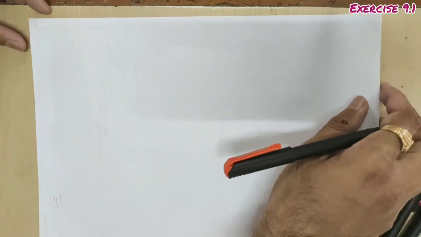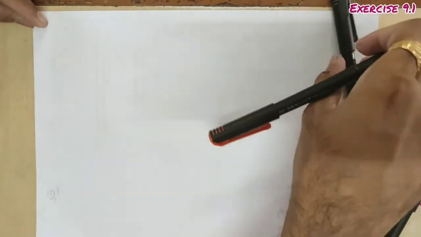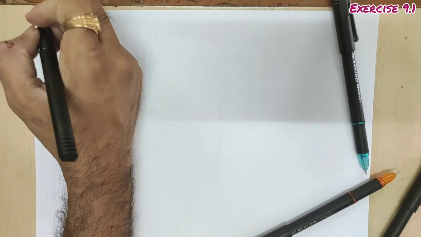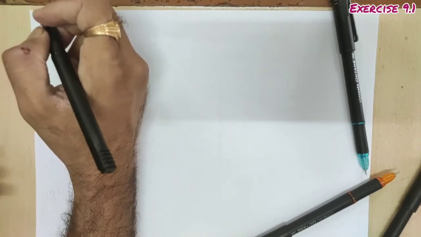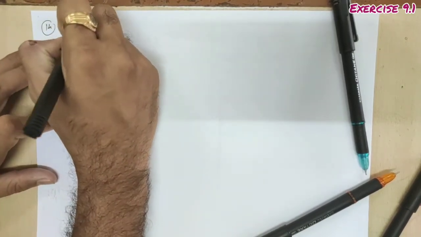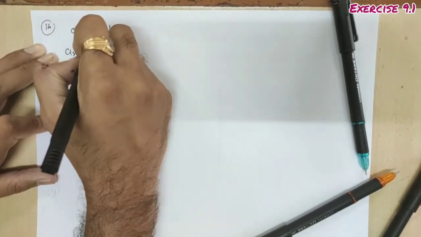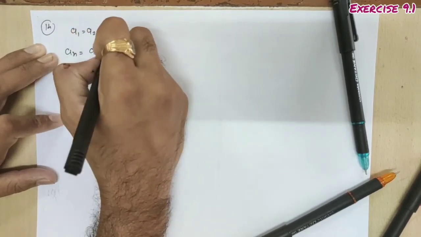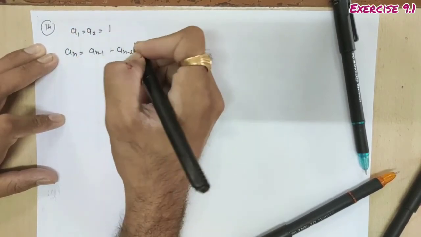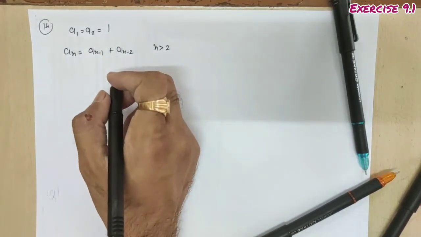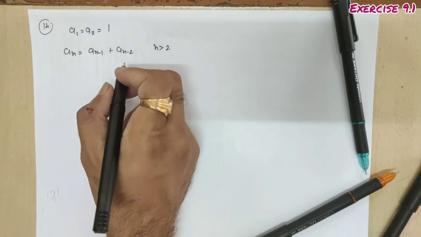Now question number 14, that is the Fibonacci sequence, that we have already discussed in our introduction part. So question number 14 is associated with the Fibonacci sequence. So let's see what the Fibonacci sequence is again. The Fibonacci sequence is defined by the first two terms fixed, a1 equal to a2 equal to 1, and its general term an can be defined as a(n-1) plus a(n-2), the sum of its two preceding terms, for n greater than 2. After two terms we can define this general term. So this is the Fibonacci sequence.